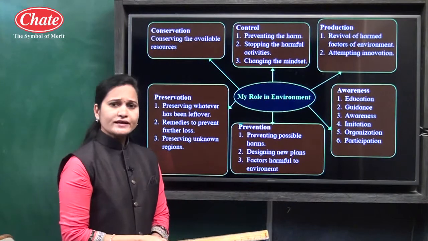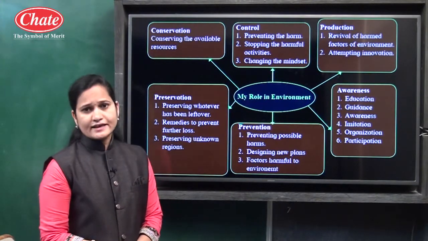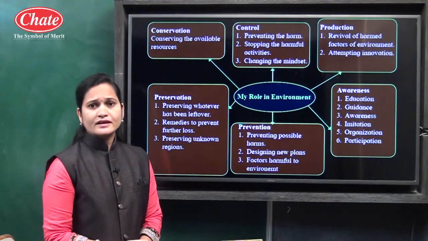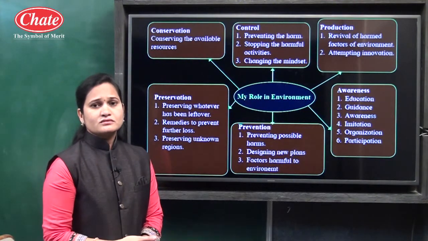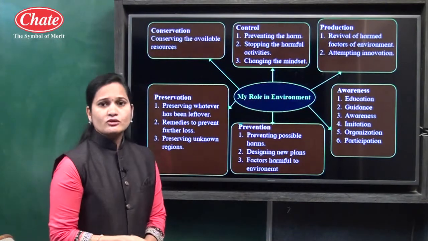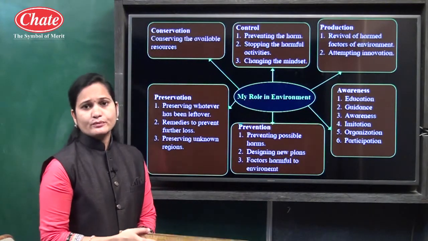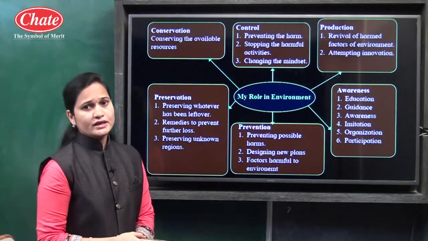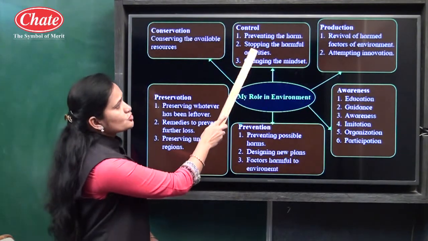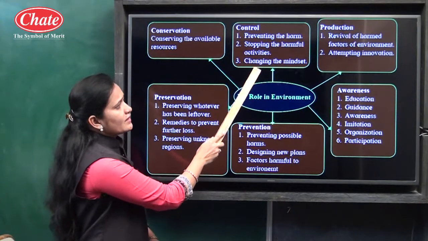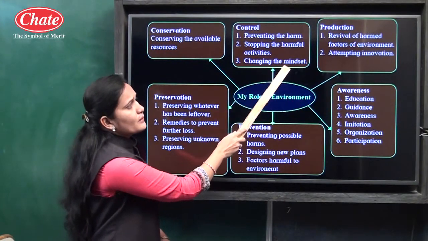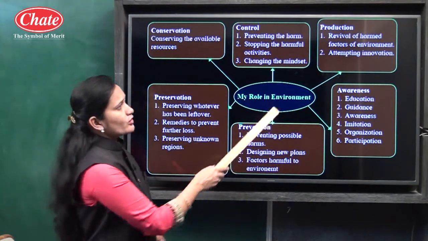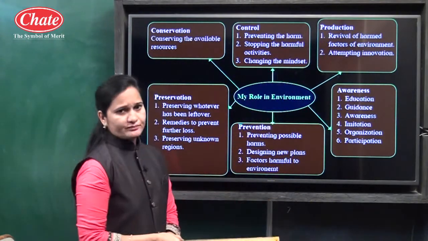Now which harmful activities are there? Industrialization, deforestation, construction of roads. Again, the indiscriminate use of vehicles, different types of activities are responsible for causing pollution in the environment. So we should stop the harmful activities and we should change the mindset about the environment. The second point is about production.